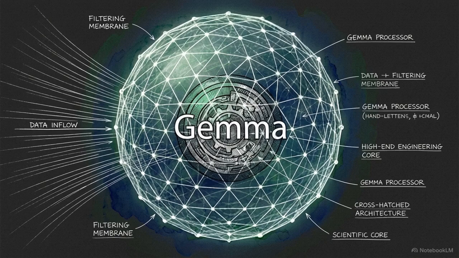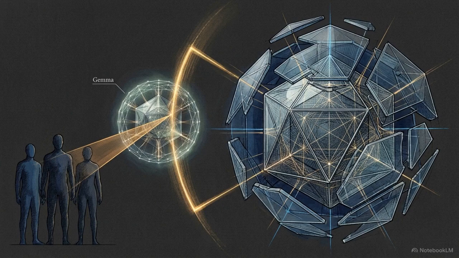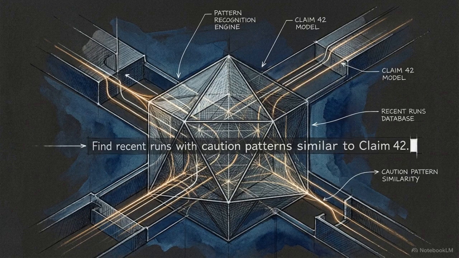The Gemma family of open weight models provides the specific architecture required to build this membrane. Effective mediation requires an AI layer that interprets user intent without ever mutating the canonical scientific data. We can trace this logic using a specific request. Find recent runs with caution patterns similar to Claim 42.